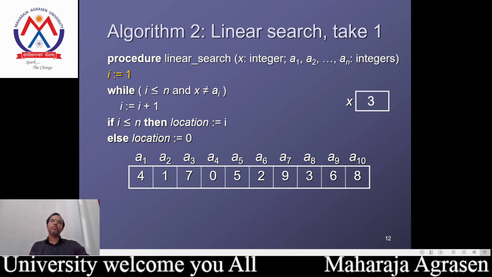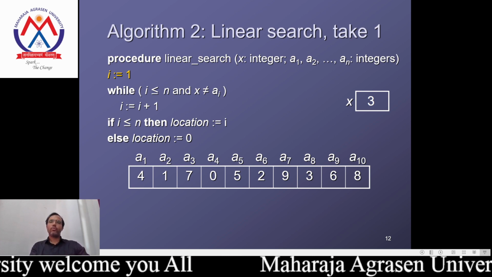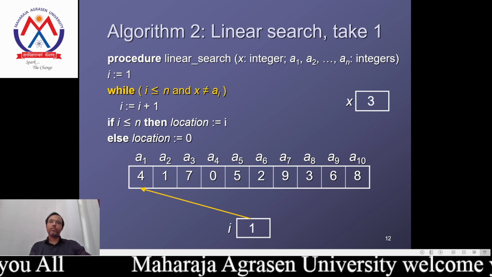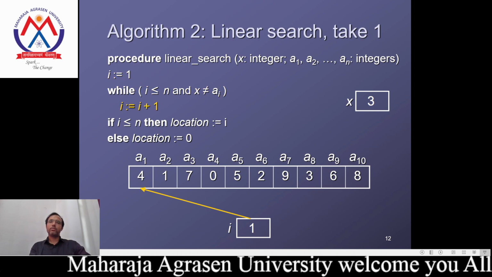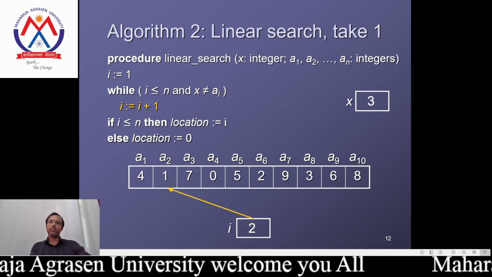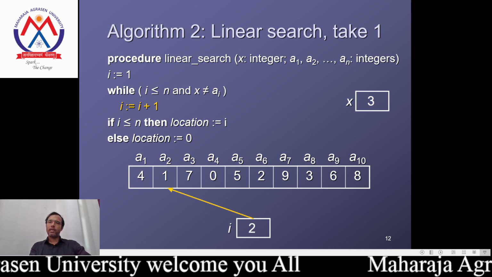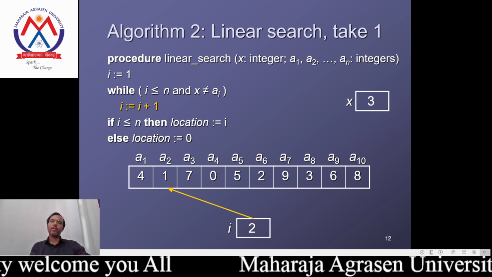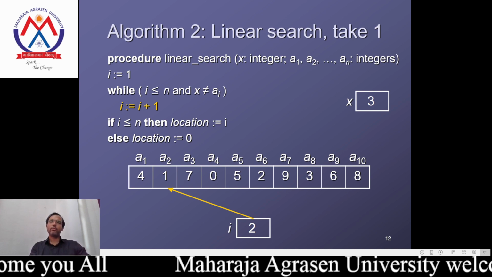i equal to 1, the value is 4, comparing 1 to 4, so i equal to 1 plus 1. The next value is analyzed, i equal to 2. Again the value at i equal to 2 does not match the value we are searching, x equal to 3.